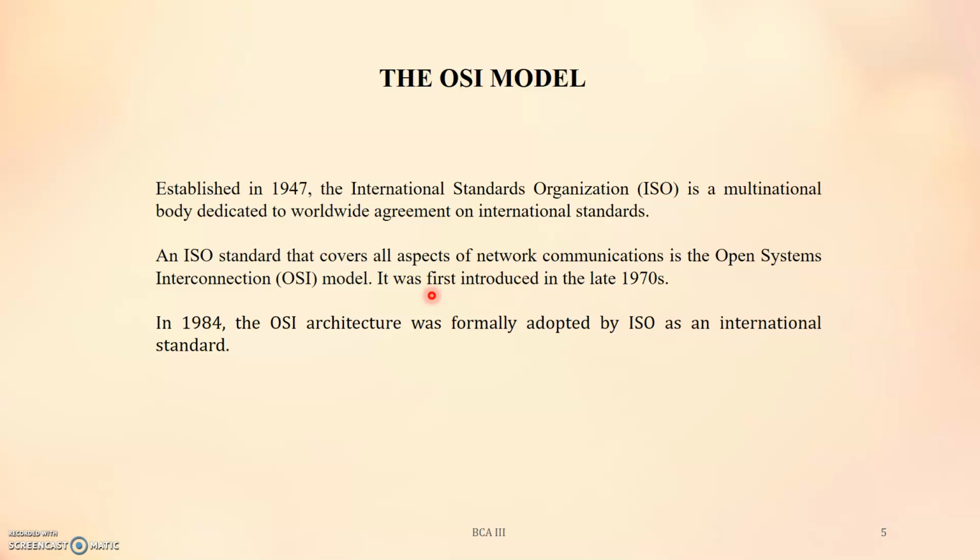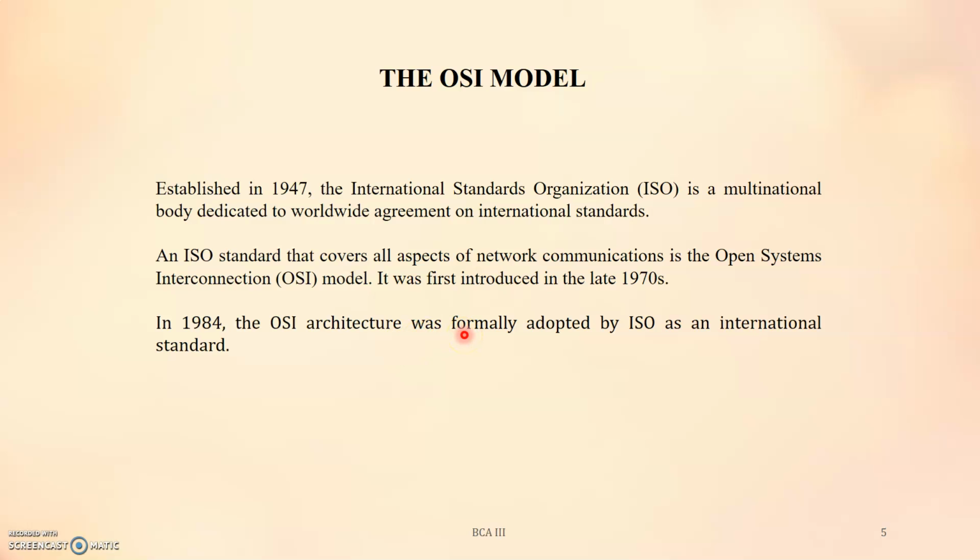That standard is developed by ISO, and other organizations are also involved, like IEEE, the Institute of Electrical and Electronics Engineers, ANSI, the American National Standards Institute, and ITU, the International Telecommunication Union. The OSI model affirms what protocol and standard should be at each layer, so that smooth data communication between the sender and the receiver can be established.